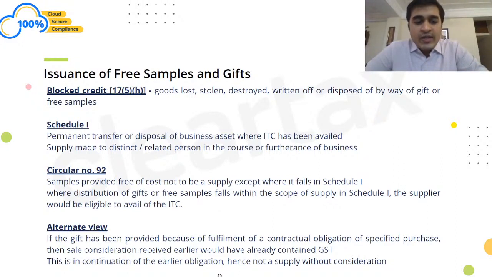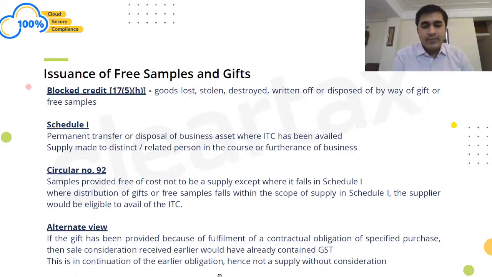Now, with regard to gifts, a very similar proposition can be held here as well. Now, there's an alternate view which can be there with regard to gifts, which we can discuss here. Now, if a gift has been given because of fulfillment of a contractual obligation of specified purchase, then the sale consideration received earlier would have already contained GST, right?